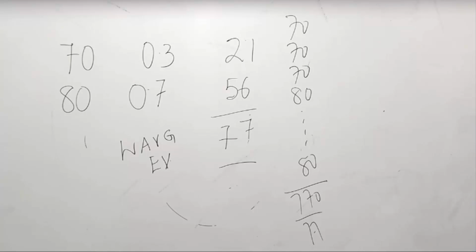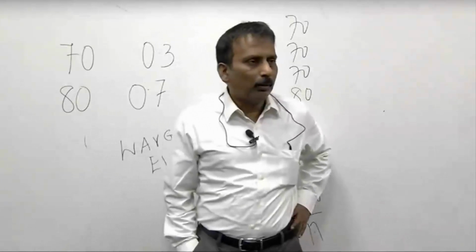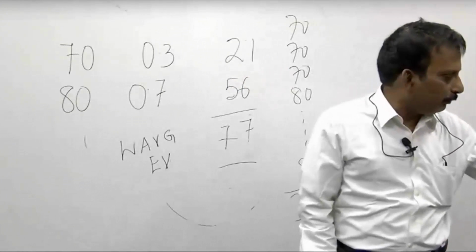Okay. Then next line you write the formula. Expected value is equal to sigma, 1 to n, P into R. Okay, sigma 1 to n P into R. So we have picked up what is expected value.